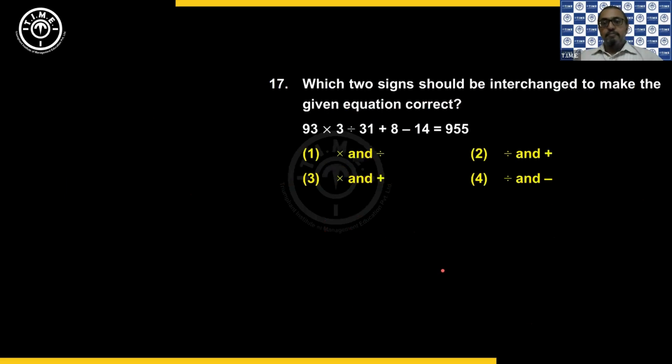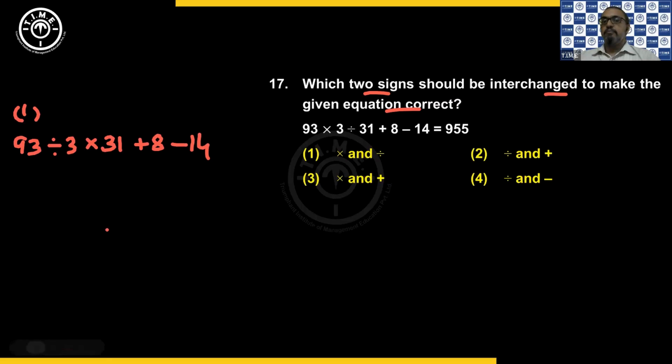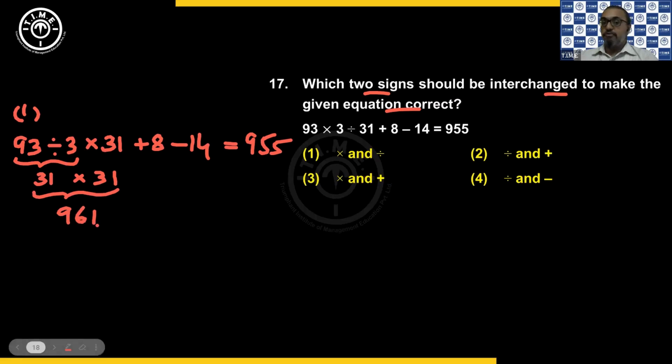Then next one. Now he says which two signs should be interchanged to make the given equation correct. Okay. So let's take the first option. So we have a 93. Now into and division if I interchange. Plus 8 minus 14. So how much will I get this? Because on the right hand side, you have 955. Now 93 divided by 3 is 31. Now 31 into 31. 31 square is 961.